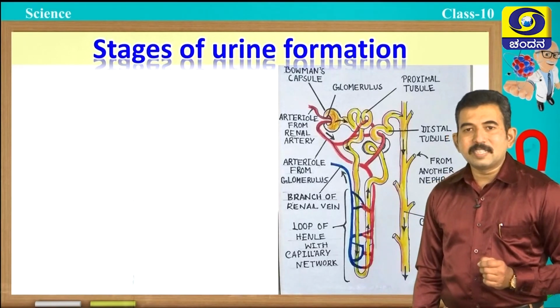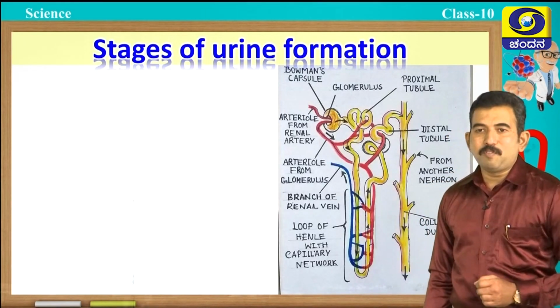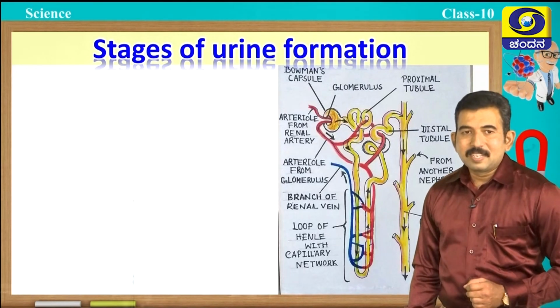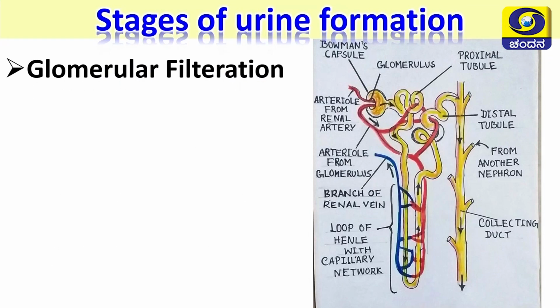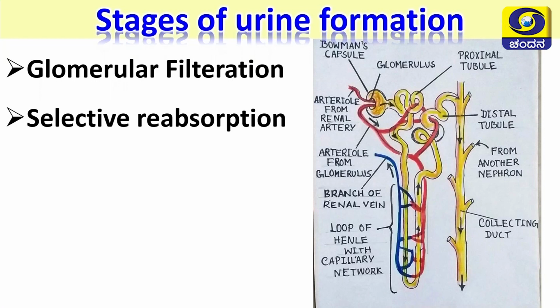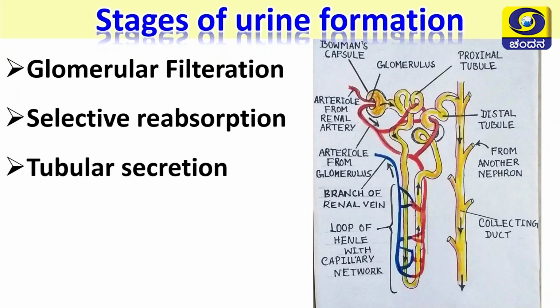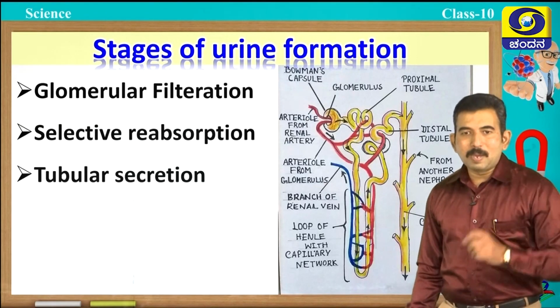Students, now let us discuss what are the stages of urine formation. Yes, urine formation has mainly three stages. First one is glomerular filtration, second one is selective reabsorption. The third one is tubular secretion. Let us discuss one by one.